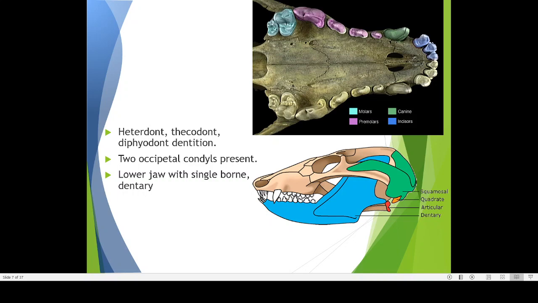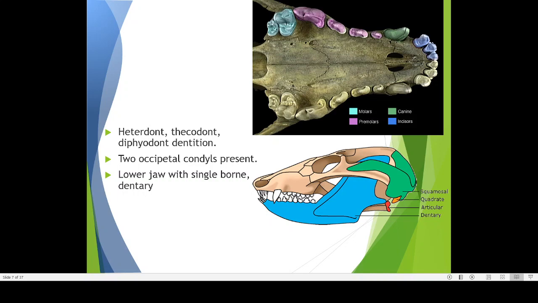Here if you look, this is known as the molar teeth. This is the premolar teeth. This is the canine teeth. These are the incisor teeth. Normally a mammal shows four different types of teeth: molar, premolar, canines and incisors. These are the four different types of teeth. So the presence of different types of teeth is a characteristic feature.